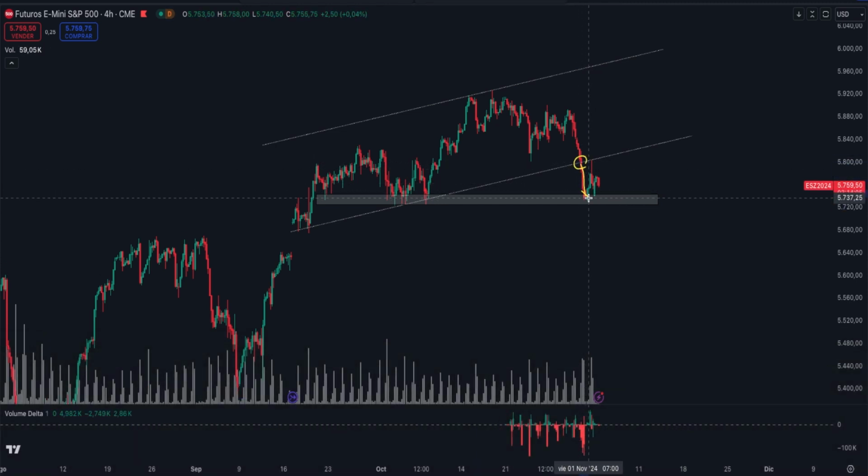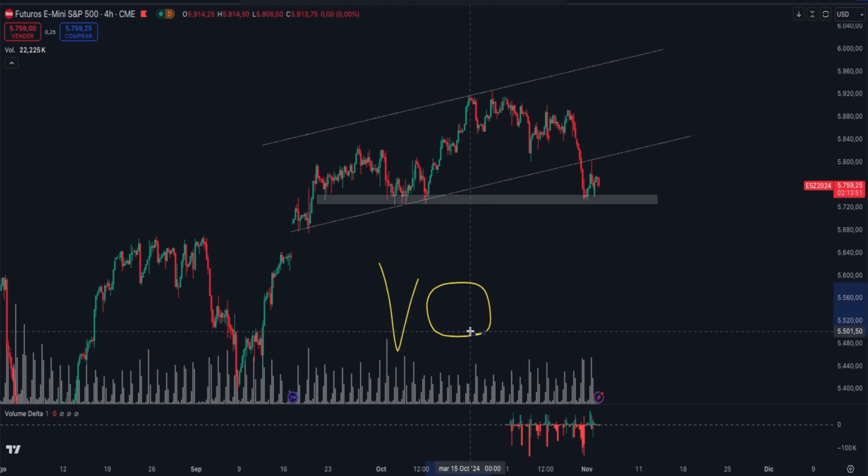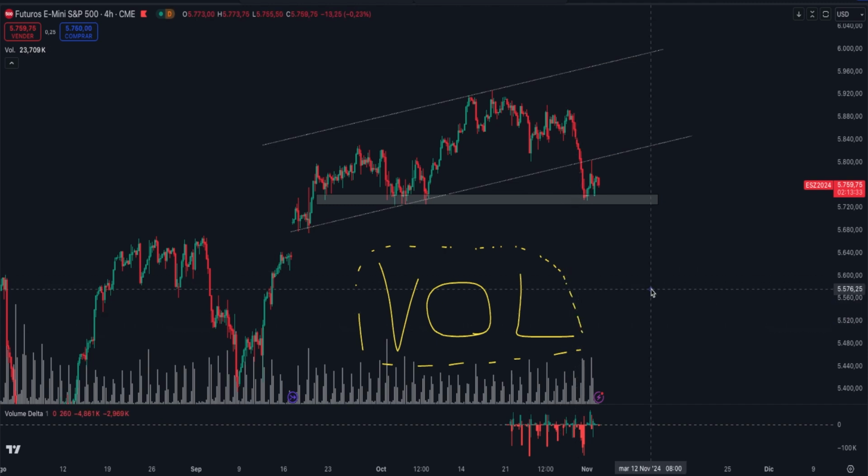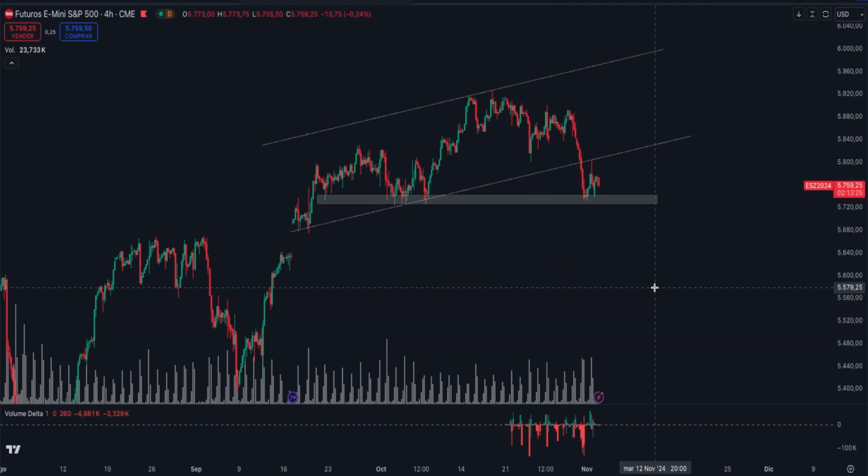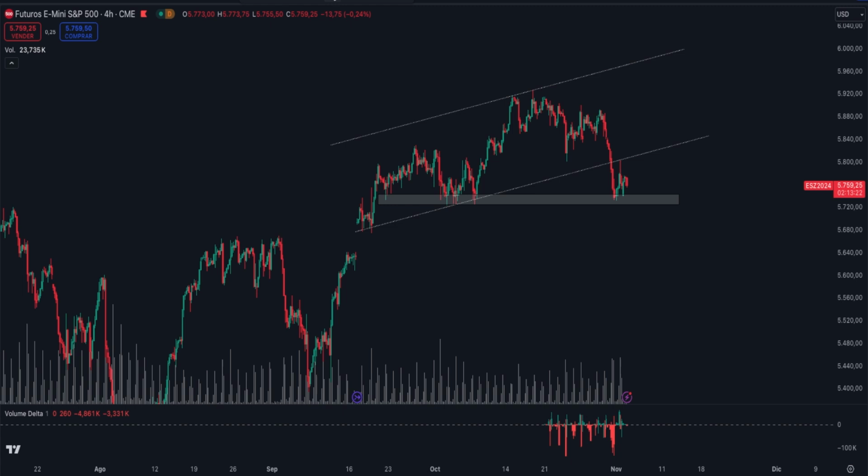But remember, tomorrow, Tuesday, November 5th, we have some very interesting elections, and that will bring volatility. That's why we're focusing on understanding or evaluating how this volatility will be managed. And for that, it will be important to observe what price structure is being shaped by smart money. So far, we see that it's not the end of the world for the S&P 500, even though it broke the base of the upward channel. We see that it broke through, but that doesn't necessarily mean a trend reversal. Let's not assume all is lost or that we're headed downward, as the defense zone suggests they could be setting a trap. And that's exactly what we're going to evaluate.